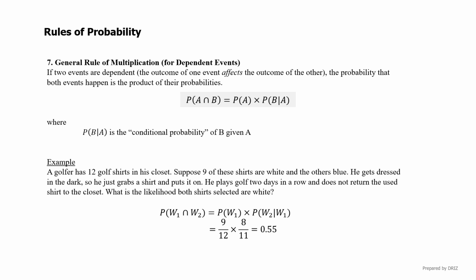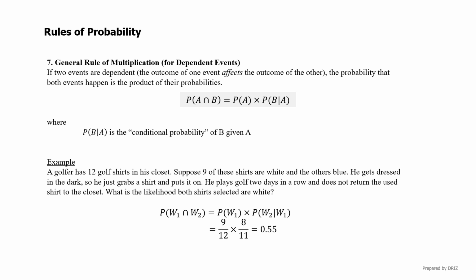A golfer has 12 shirts in his closet, 9 white and 3 blue. He picks a shirt at random in the dark and wears it without laundry. On day 2, he picks another shirt from the same closet. So what is the chance or probability that both shirts selected are white?